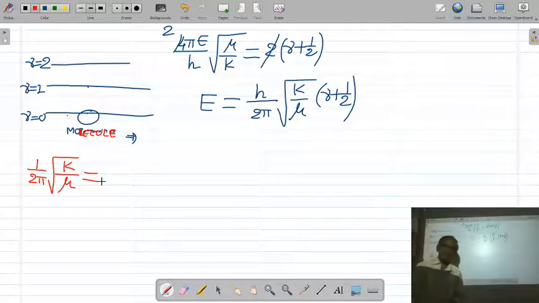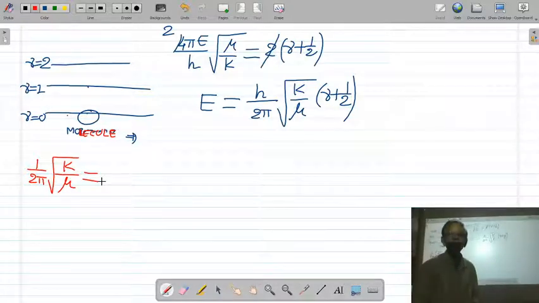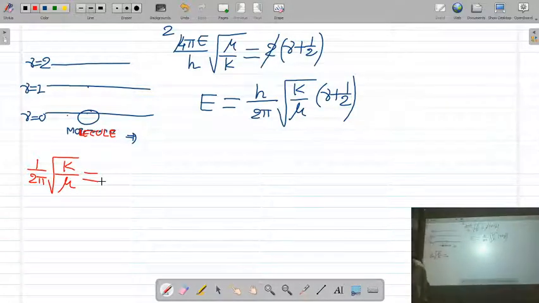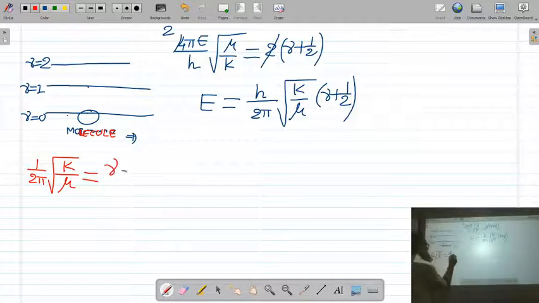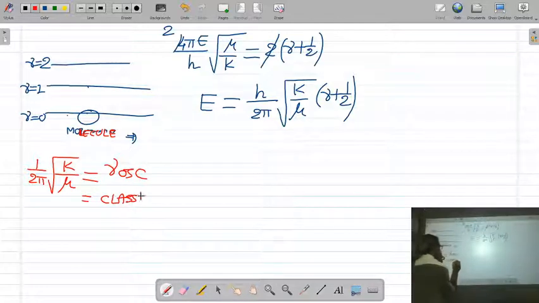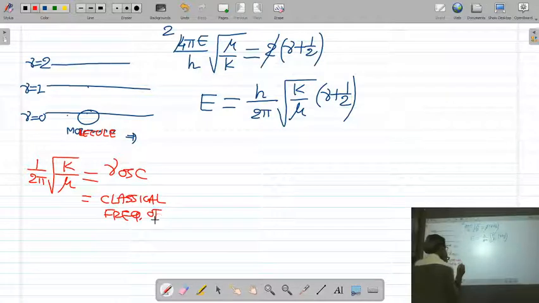You derived the equation of displacement of the oscillator, velocity of the oscillator, periodic time of the oscillator, frequency of the oscillator. So this term, 1 upon 2 pi root k by mu, represents the frequency of the oscillator. It is called the classical frequency of the oscillator.